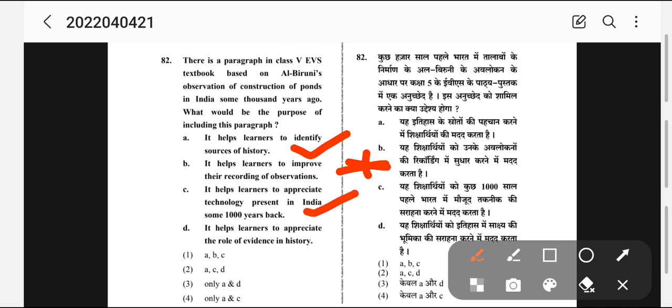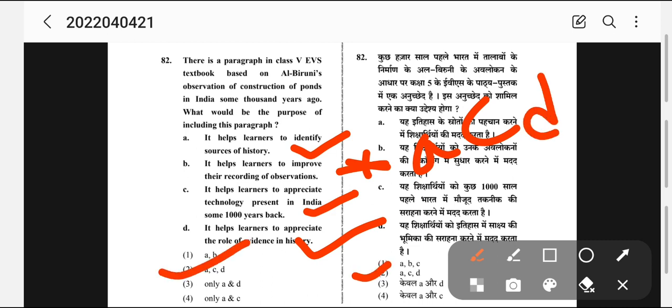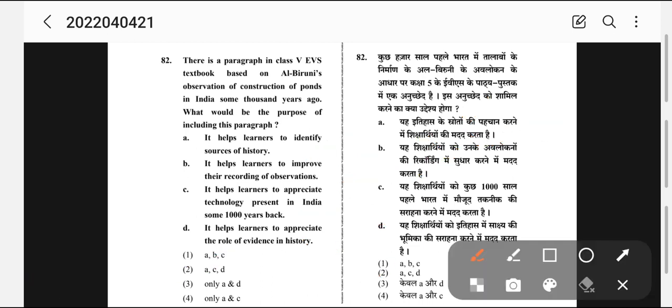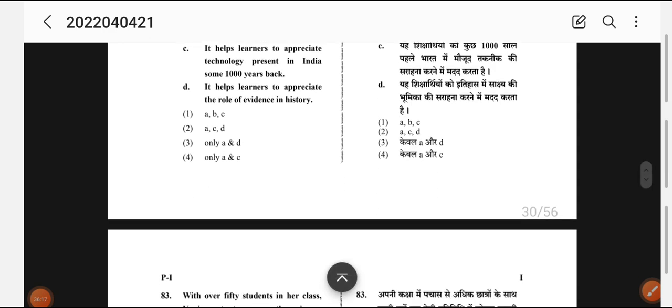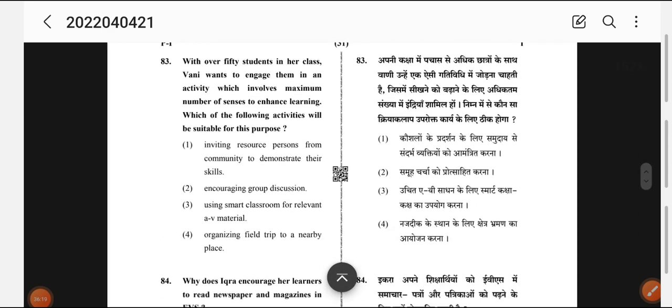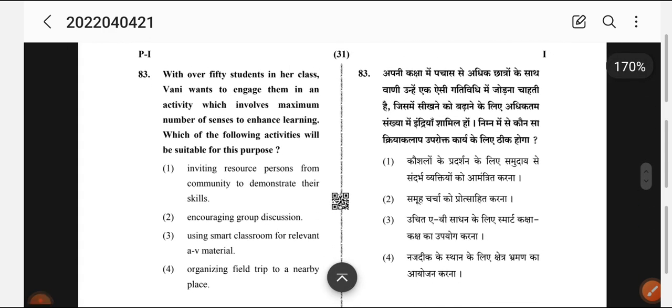Okay. It helps learners to appreciate the role of evidence in history. Okay. So clearly we got A, C and D. So we'll choose our option. Option number 2 is the correct thing. See friends, when I read the question you can pause, write the answer and move ahead. Okay. Now coming to question number 23.